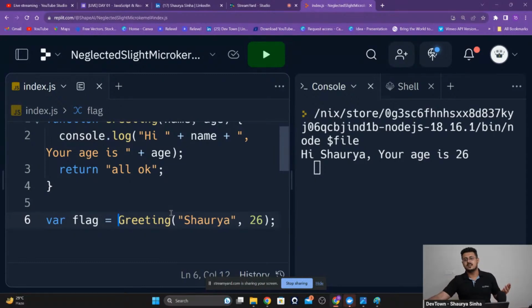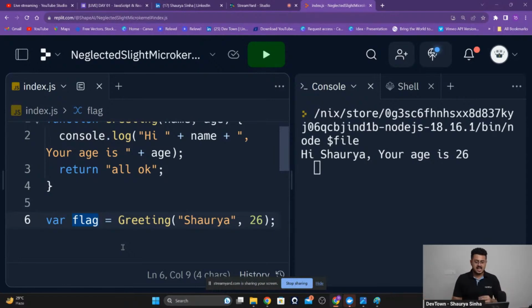Your hands are empty. You're like, I don't want it. Okay, it is there. The return statement is coming back to us. I'm not going to hold it. But what you can do is create a variable called flag, and ask the flag to save that return. Whatever came from the function after this execution, you can ask that flag to hold on to it for you.